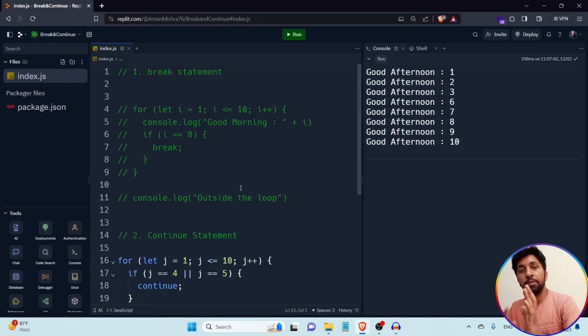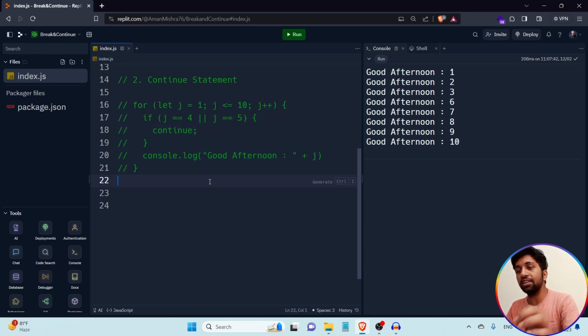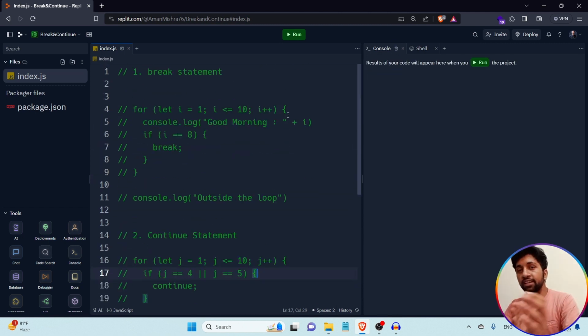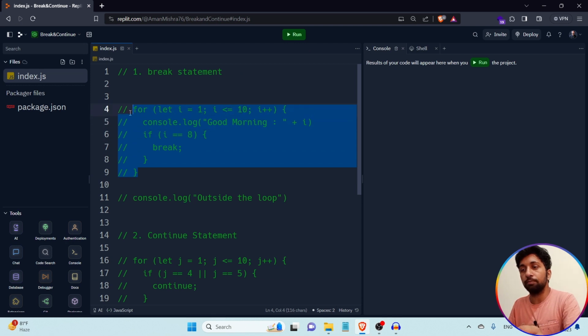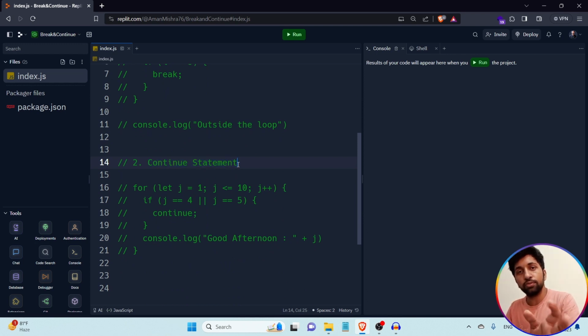Or if I want to break the loop at any moment of time, if the condition is true, then by using the break statement I can come outside the loop. By using the continue statement, we are able to skip any particular iteration of the loop. So this is all the information about the break statement and continue statement. In these two statements I am simply taking a for loop example, because till now I have only discussed the first type of loop, that is the for loop. You are able to apply the break statement as well as the continue statement in each and every type of loop in JavaScript.